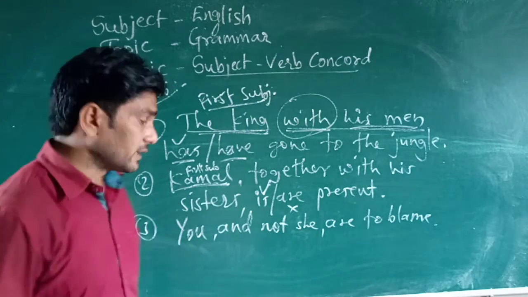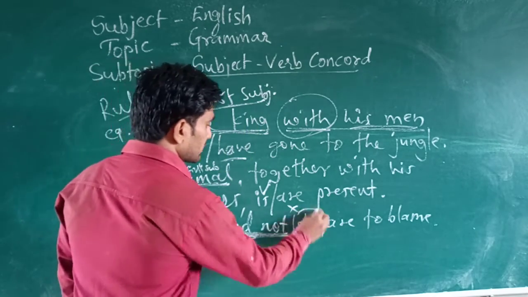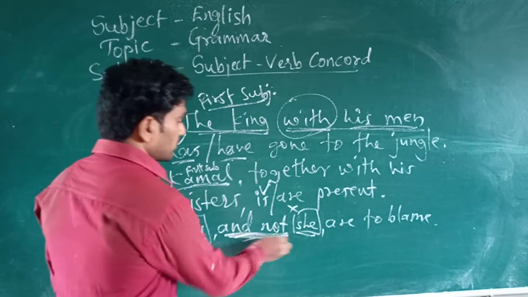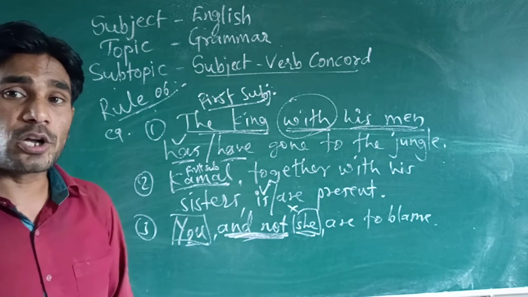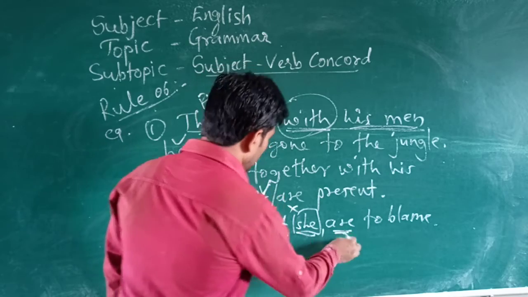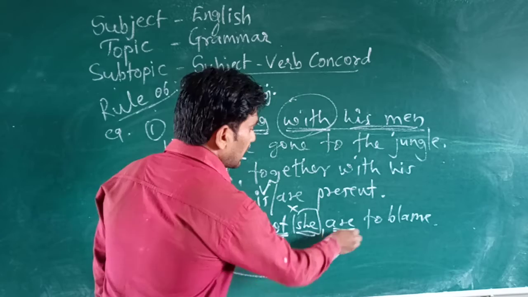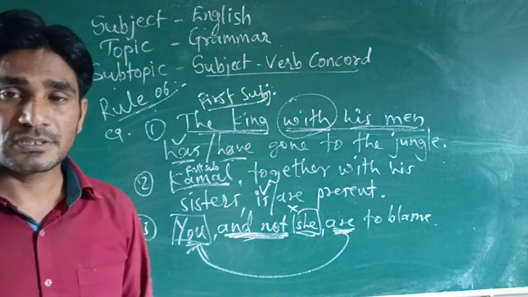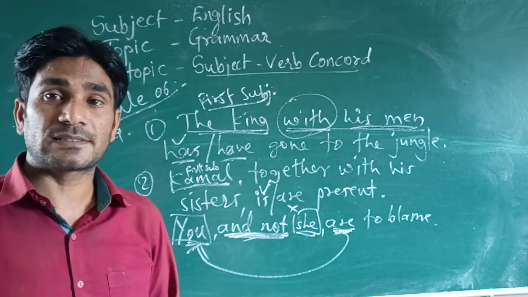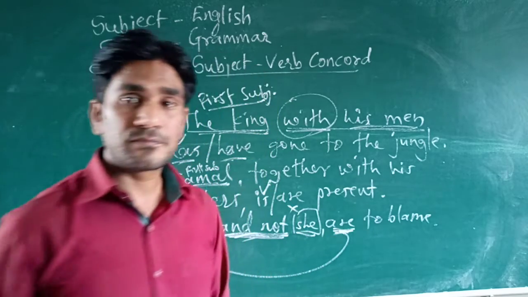So look at there. Here, and not. Two subjects are joined here, she and you, joined by and not. So when two or more subjects are joined by and not, the verb agrees to the first subject. And here it is you, and that's why are is here. You are. We consider you a plural subject, and that's why are is correct here.